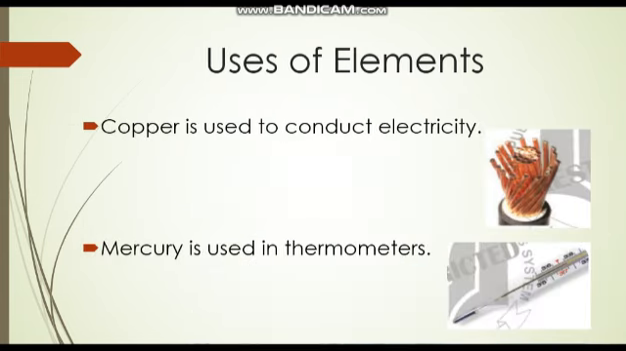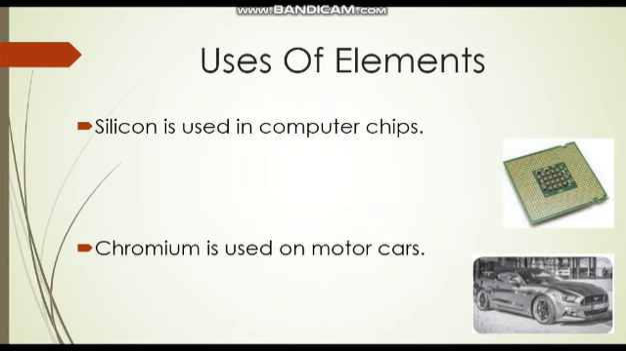Then mercury is used in thermometers. Why is it used in thermometers? Because it expands on heating. Silicon is used in making computer chips. Chromium is a metal that is shiny but not reactive. That is why it is used on motor cars, giving them the shiny appearance.